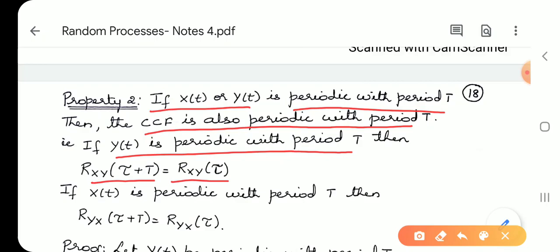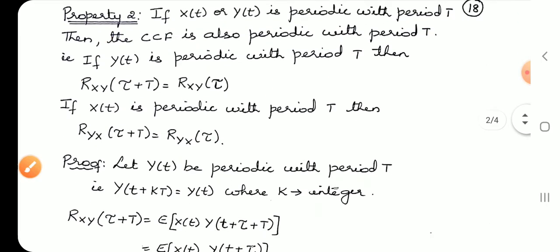Again, just recall it. If X(t) is periodic, we will write it as Ryx(tau plus T) is equal to Ryx(tau). Let us prove this.